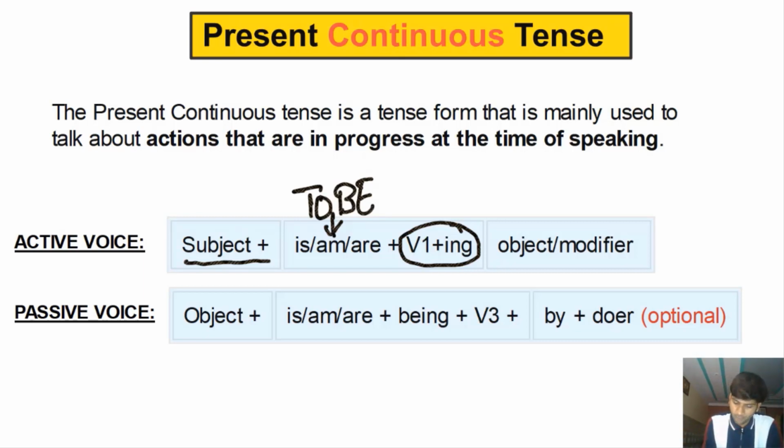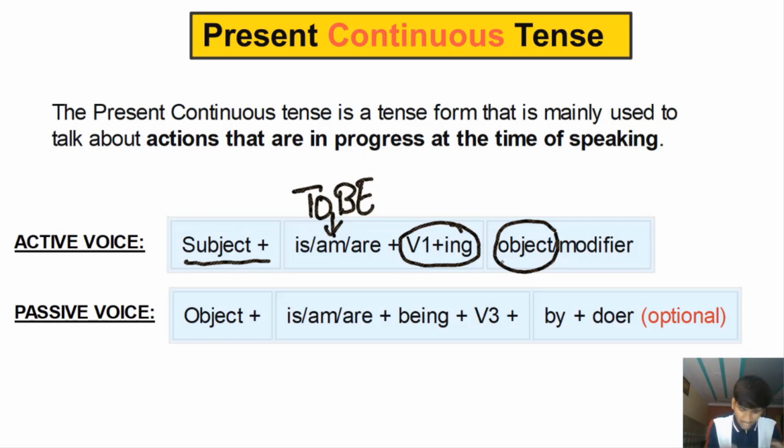All right, followed by the object. Obviously you can have a modifier, but if you have a modifier and don't have the object, that particular sentence cannot be changed into the passive voice. So you must have an object in a sentence in order to change that sentence into the passive voice, if that sentence is already in the active voice.